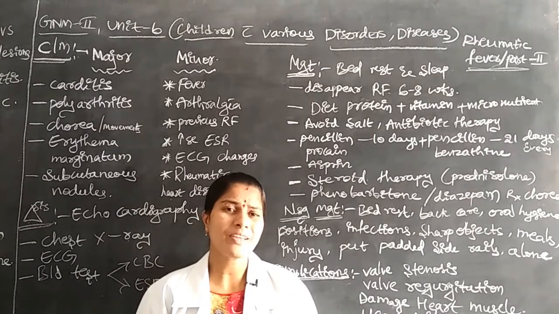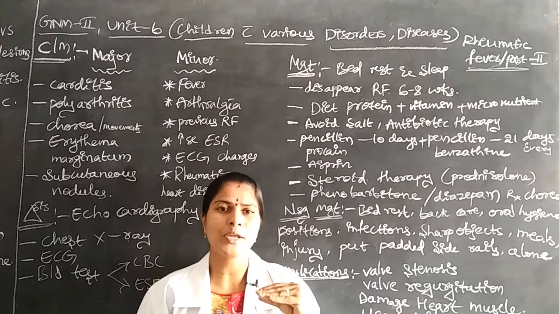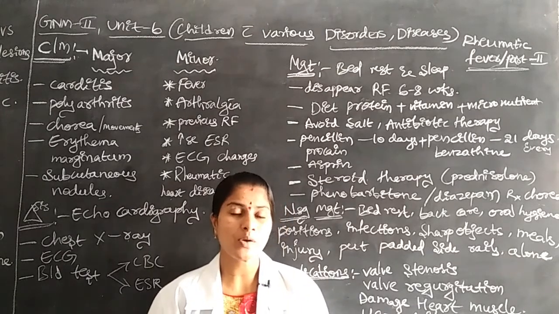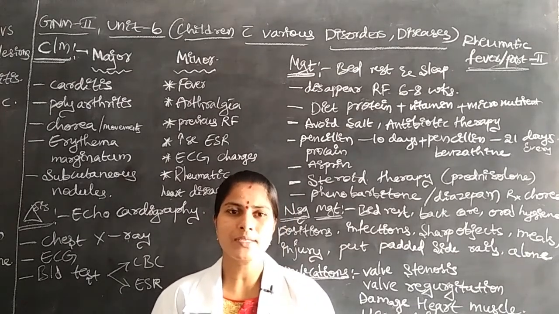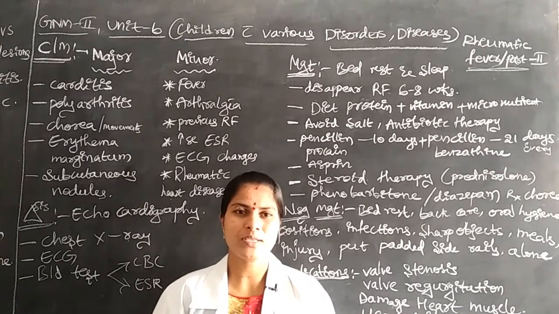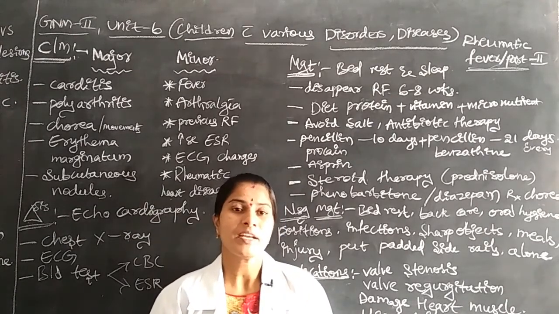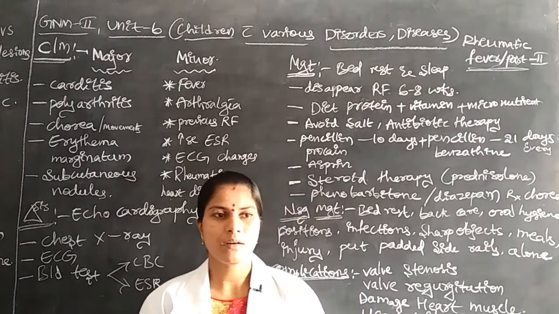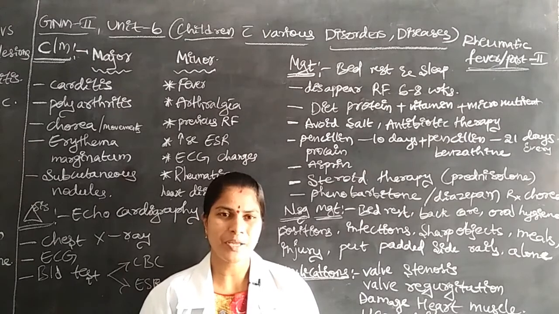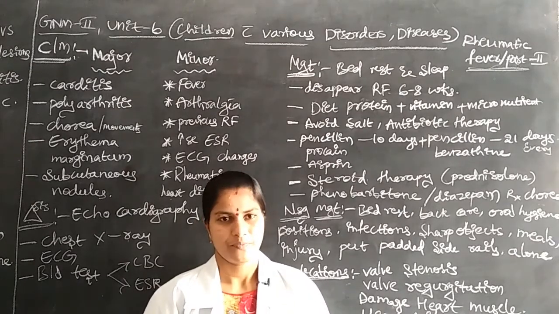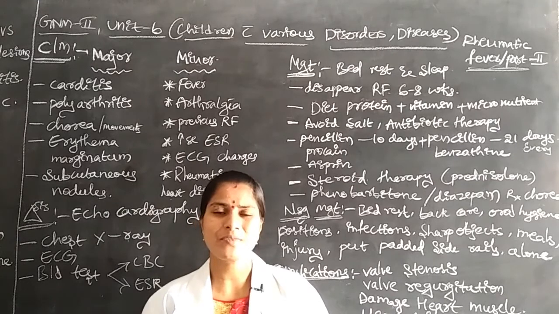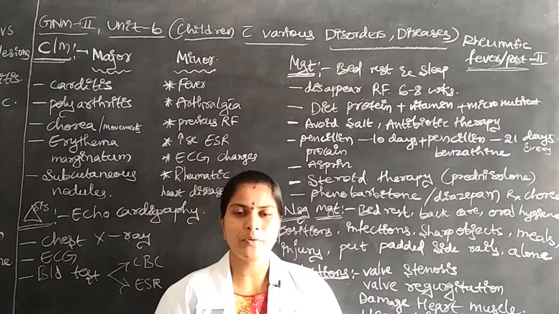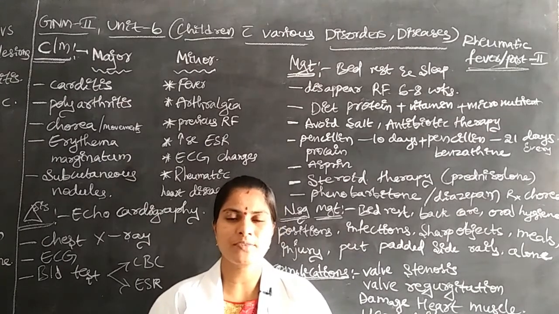Once the aortic valve gets narrowed, the blood is not supplied to all body parts. The body parts may get necrosis and deoxygenation, and the body may show discoloration. These complications come from rheumatic fever. That's why, in the early stages, we have to give proper treatment to children suffering with rheumatic fever.